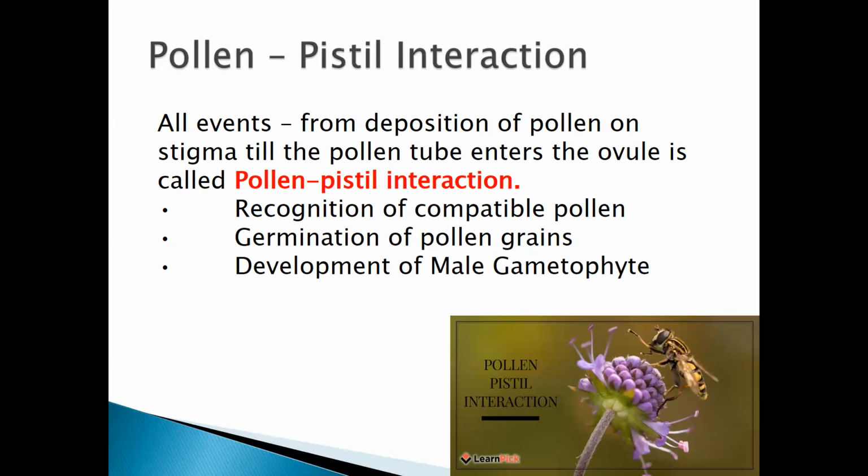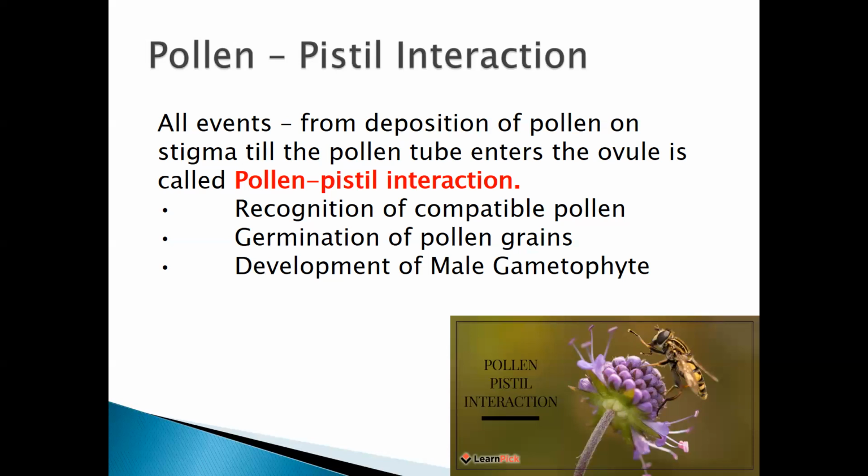So in this pollen pistil interaction, first one is recognition of the compatible pollen. Yes, first it has to be recognized whether the pollen grain which is coming and placing on the stigmatic surface is a pollen grain of the sunflower or not. First is nothing but the recognition, means understanding whether this pollen grain is of this flower or not, and whether this pollen grain can germinate or not.